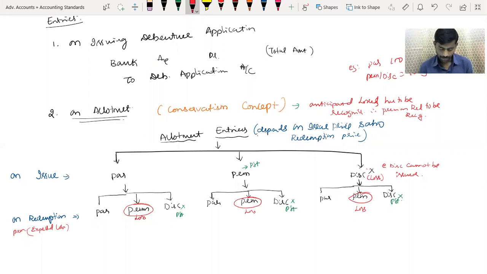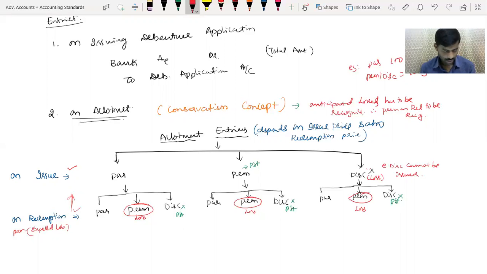Now look out, I am passing this entry at the time of issue only. But I have to take into consideration at the time of redemption how you are going to redeem. At that time, if you have any possible loss, that is, premium is a loss. Only if a premium is there, for that premium I have to recognize the loss. I have to recognize it now itself because of the conservatism concept. Keep that in mind.